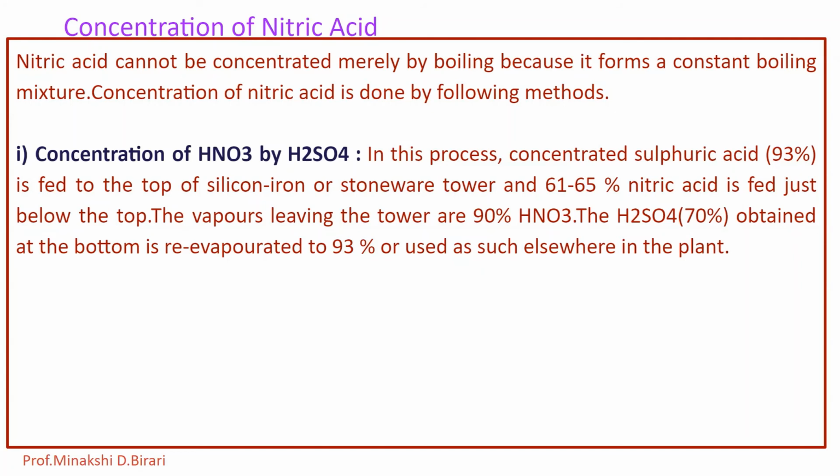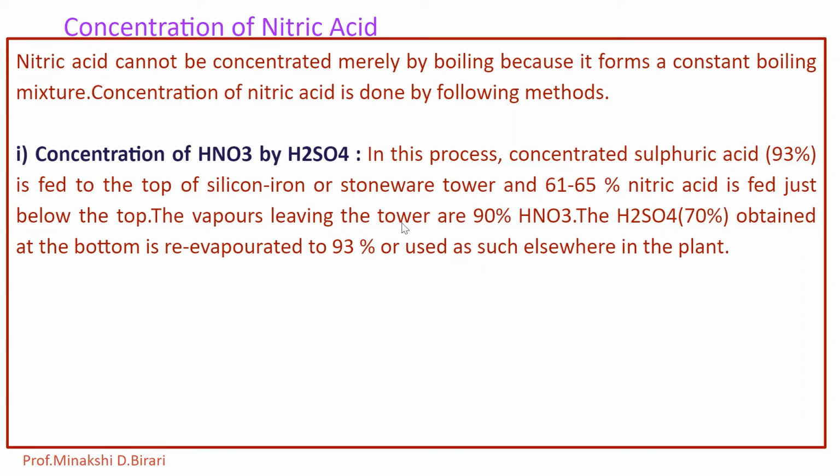The nitric acid which is obtained by Ostwald's process is dilute, about 57 to 60%, and it needs concentration. So it can be concentrated by one of the following methods. First method, concentration of HNO3 by H2SO4. In this process, concentrated sulfuric acid is fed to the top of the silicon iron or stoneware tower and 61 to 65% nitric acid is fed just below the top.